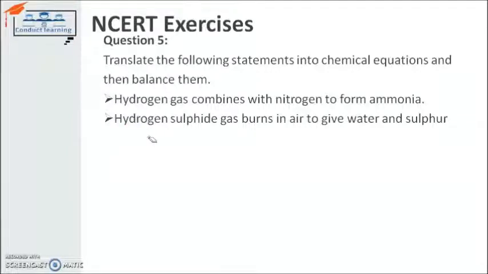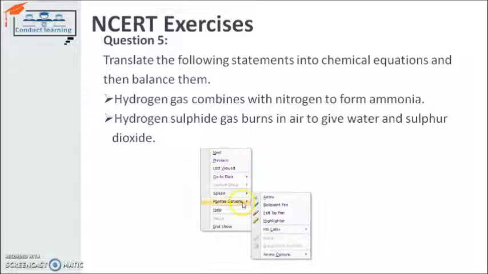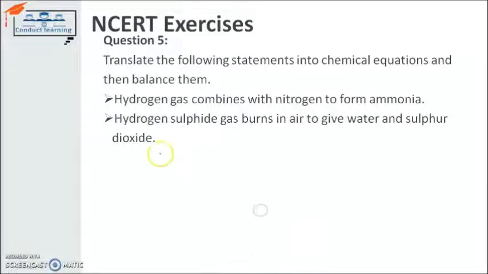Hydrogen sulfide gas, H2S, burns in air to give water and sulfur dioxide. So this is the reaction, and we have to write down the equation for this. So hydrogen sulfide, the symbol for this is H2S: H2 for hydrogen and S for sulfide.